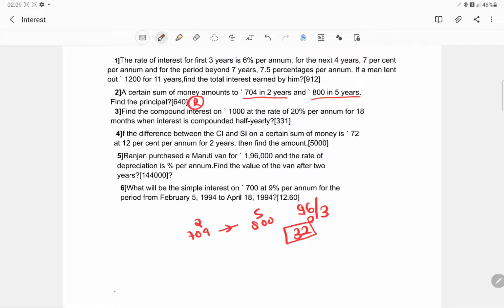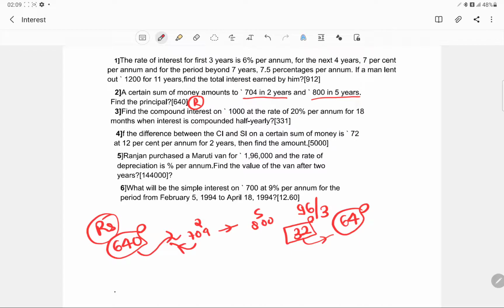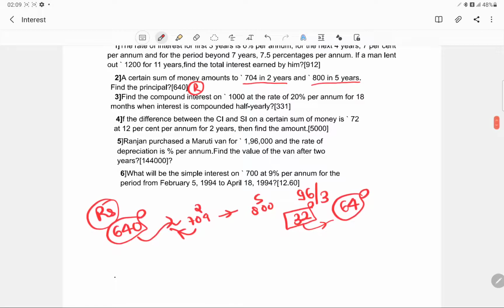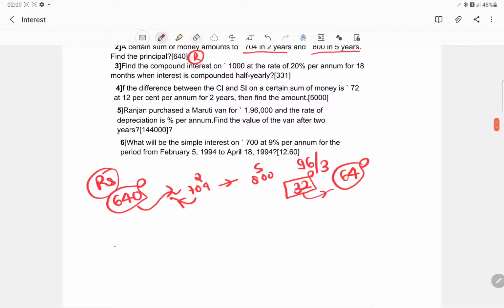Now in the similar manner, if it is 32 for 1 year, then for 2 years it would be 64, and after 2 years, if the amount was 704, obviously the principal would have been rupees 640. So that is how we took advantage of the definition of what simple interest is all about.